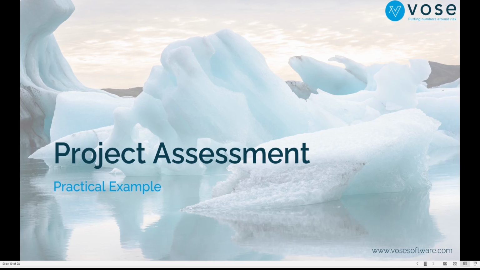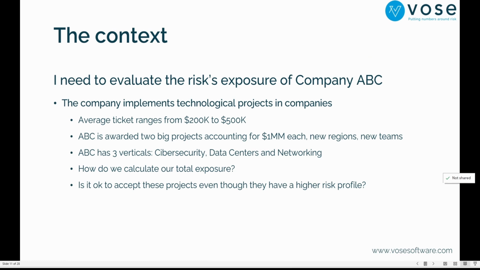Now, I'm going to show you the practical example that we prepared, which is a project assessment where there is a company called ABC, and the company is trying to implement technological projects. That means that we are consultants in ABC, right? And we implement projects that range from 200K to 500K. ABC is awarded two big projects accounting for 1 million each, right? New regions, new teams, and of course this represents a risk because first of all, we already have three verticals: cybersecurity, data centers, and networking. Each one of them, and you will see, are more profitable than the others. And these projects are a little bit outside of our range, right?